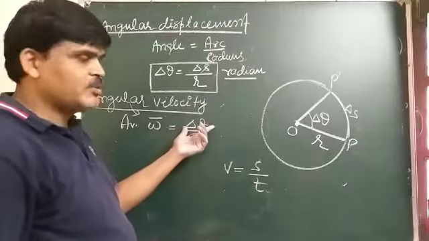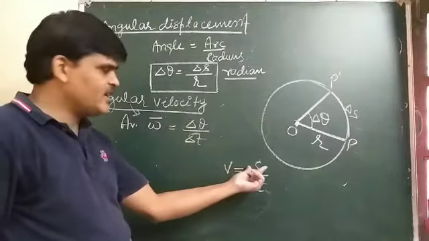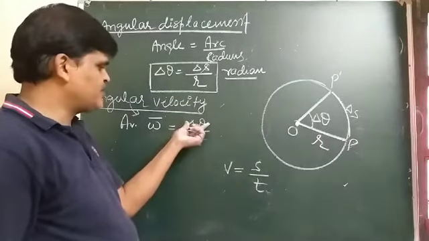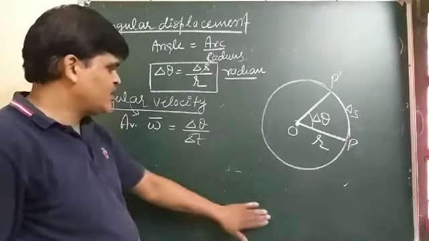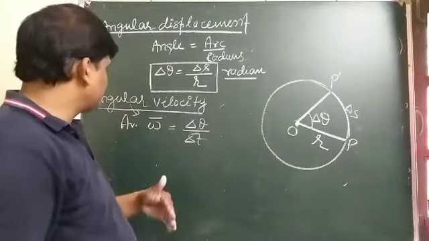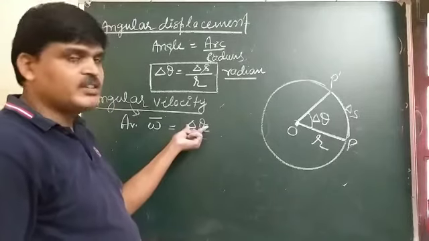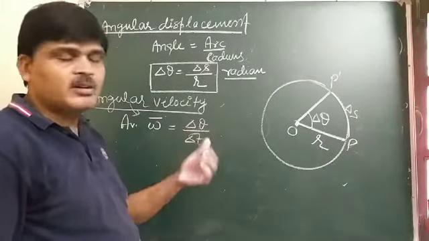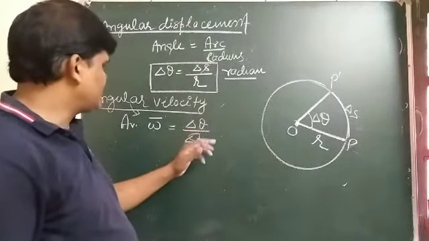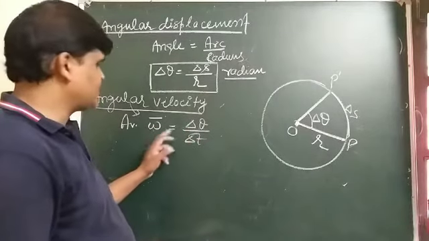But in circular motion, linear displacement changes to angular displacement, and time is delta t. So angular velocity is the time rate of change of angular displacement of a particle, delta theta by delta t, and this is the average angular velocity.